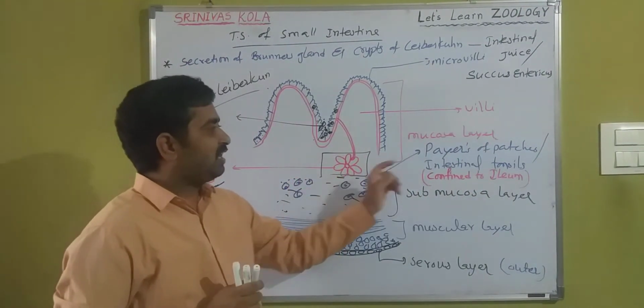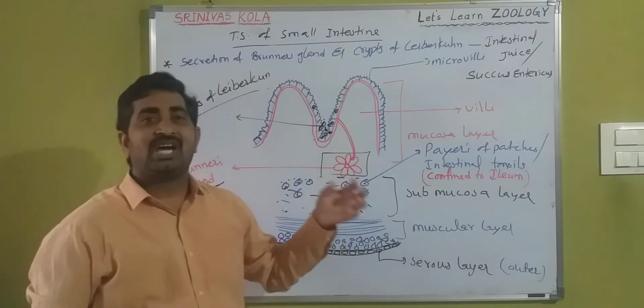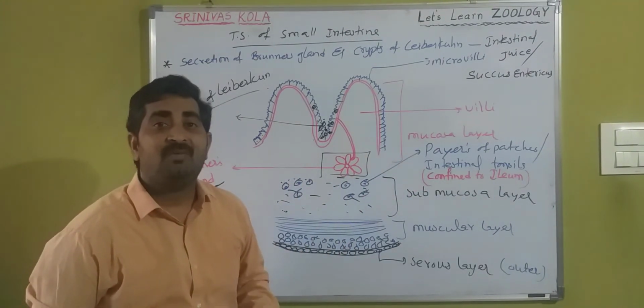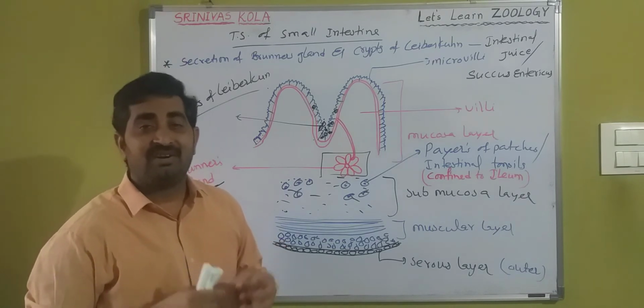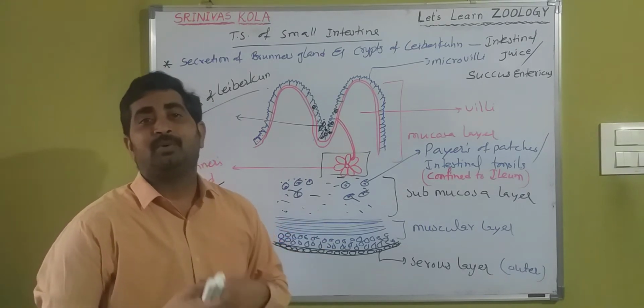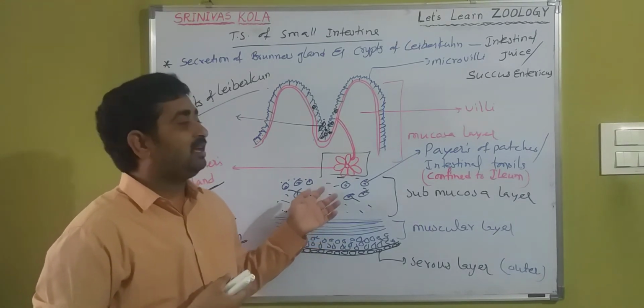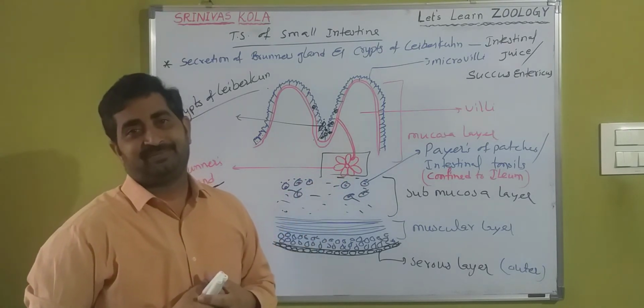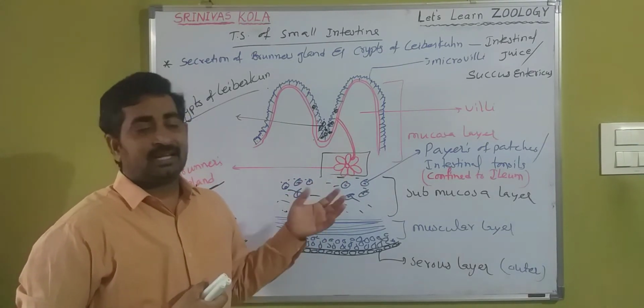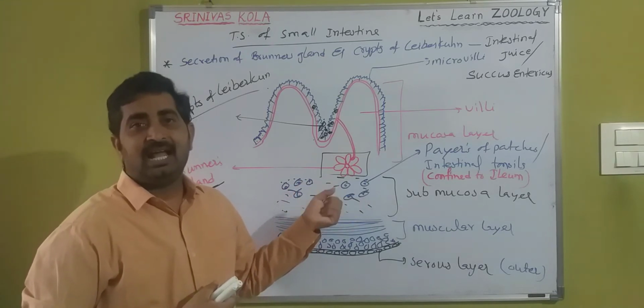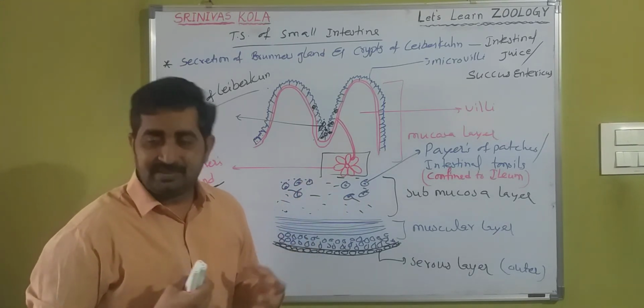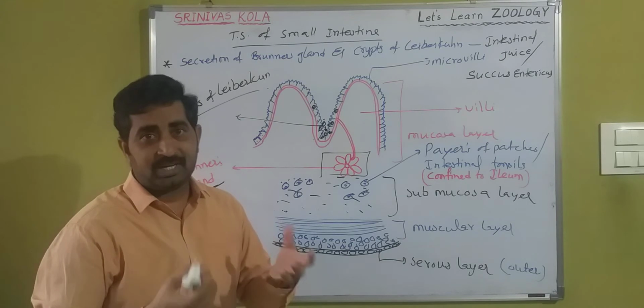So what is the function of Peyer's patches? They are involved in the production of B lymphocytes, which ultimately provides immunity. They play a major role in the defense mechanism and antibody production.